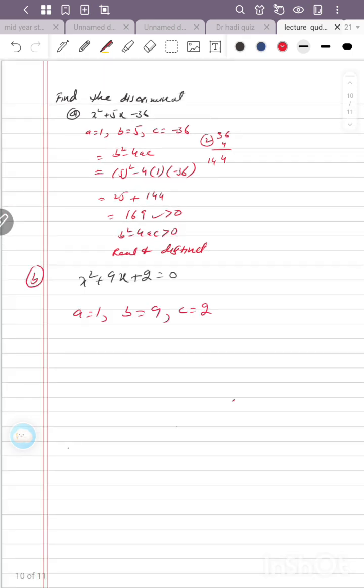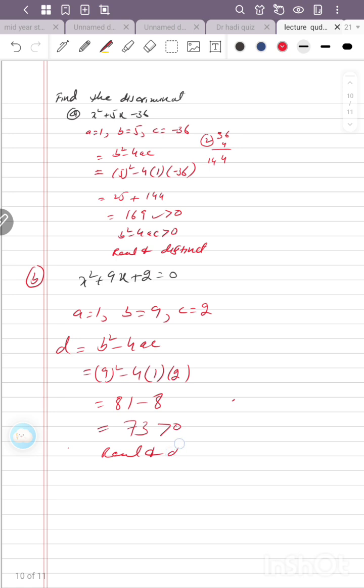Okay, we have studied more cases. Dear students, our question is about x square plus 9x plus 2. A is 1, b is 9. So the discriminant, noted d, is b square minus 4ac, which is 9 square minus 4 times 1 times 2. 81 minus 8 will be 73, which is greater than 0. This answer is also real and distinct.